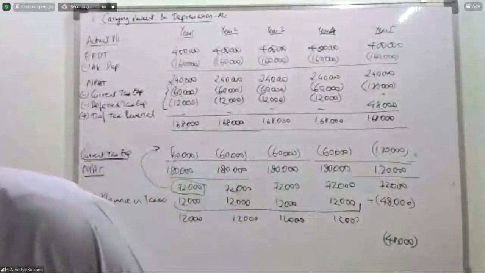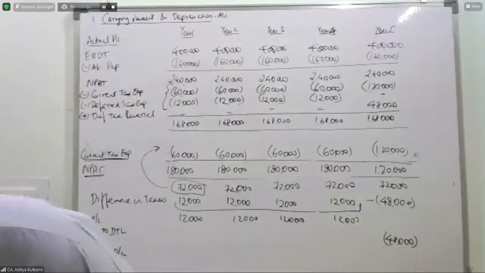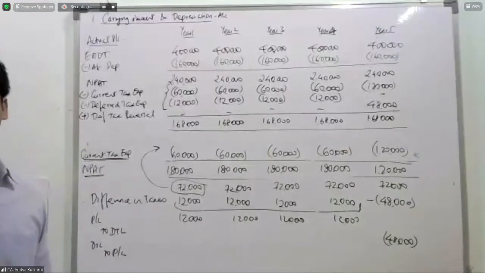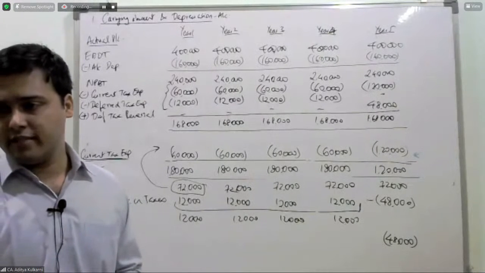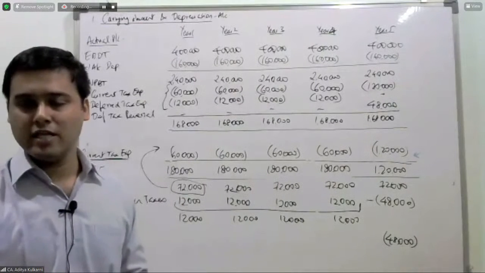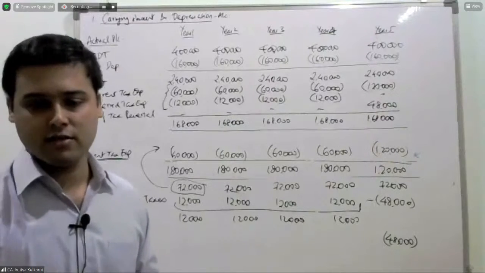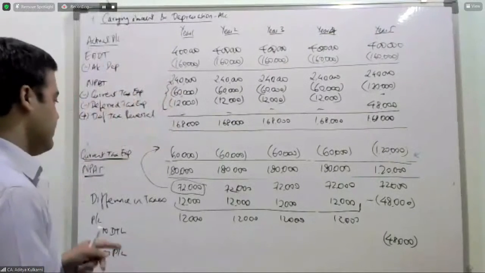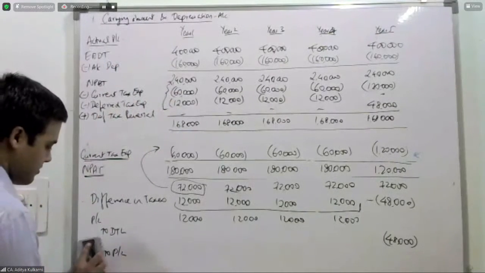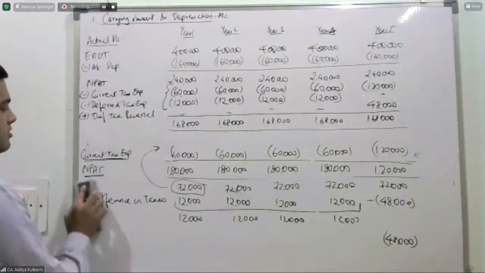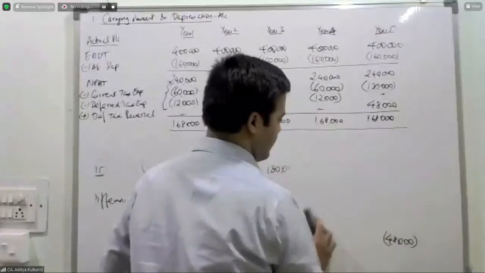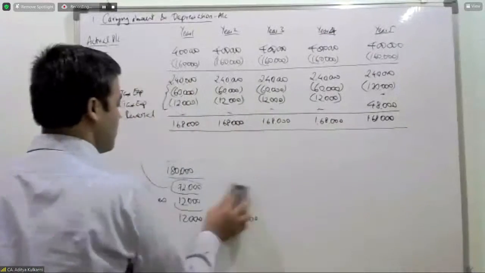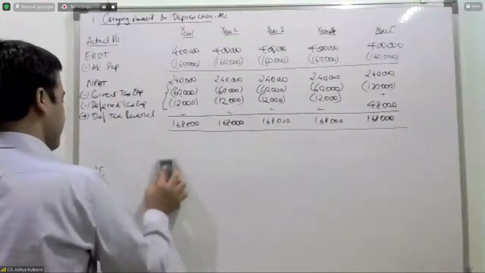Yes, sir. Understood. Okay. Ambika has confirmed that she has understood. All right. And I hope Neha, Kaustubh, Divesh, all those who are interacting with me, that is why I take their names. So this is done, and this covers your basic concept about deferred tax.